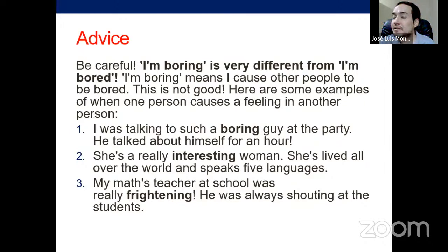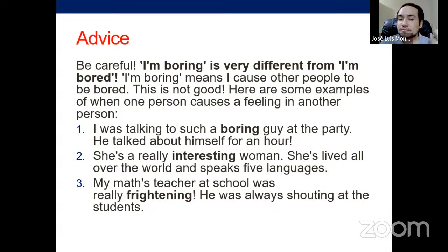And remember again, the difference is big if you say -ing or -ed. The meaning, the idea that you convey, is going to be pretty different. Let's take that into account. So again, it's not the same to say I'm boring and I'm bored. It is very different. And here they are just giving you some recommendations to pay attention to that difference.